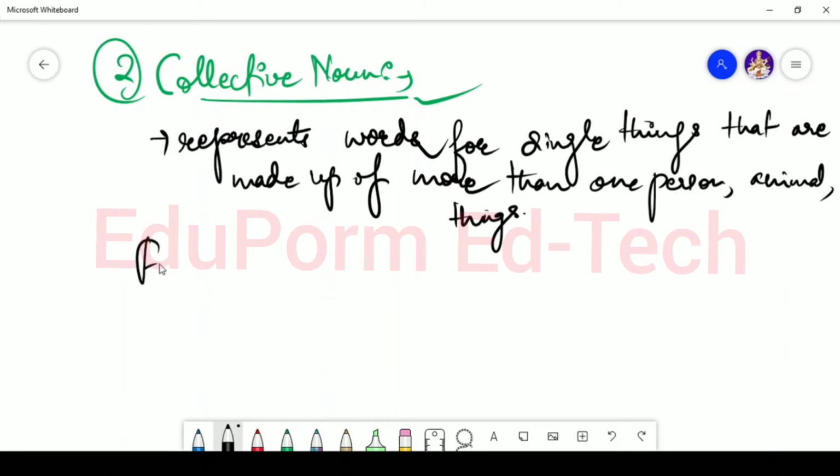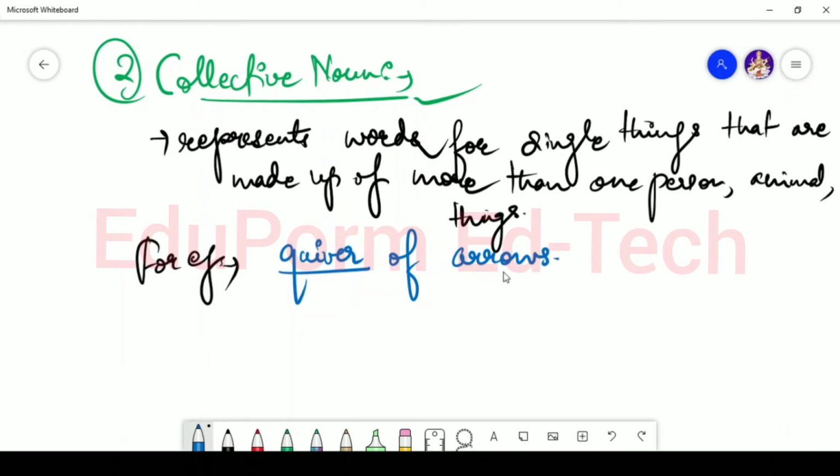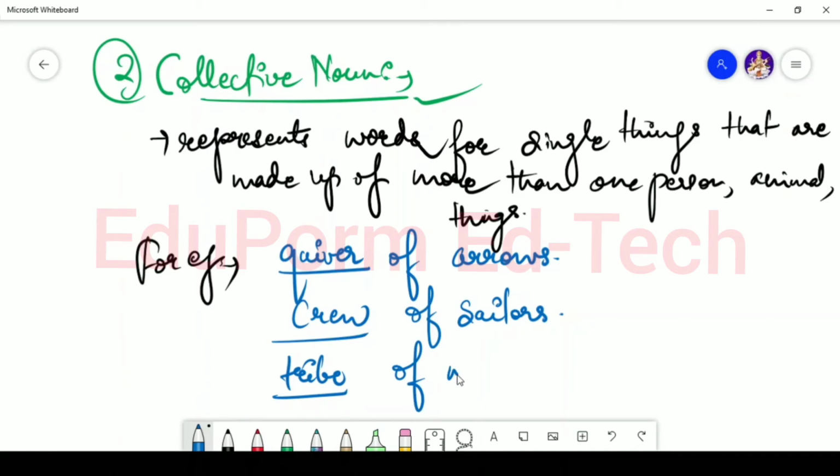Let's say for example, you're using words like quiver of arrows, crew of sailors, or tribe of natives. Basically you're talking about collective natives, meaning two or more natives.